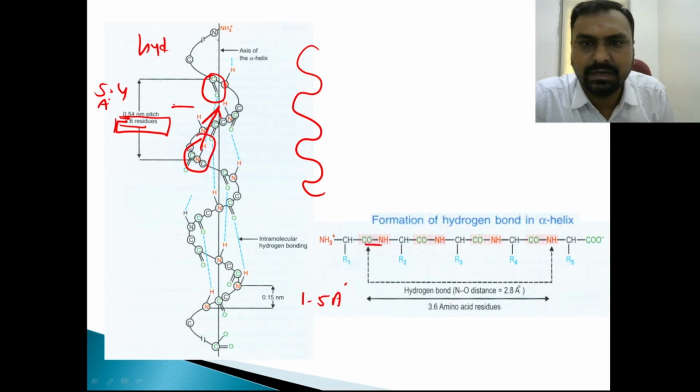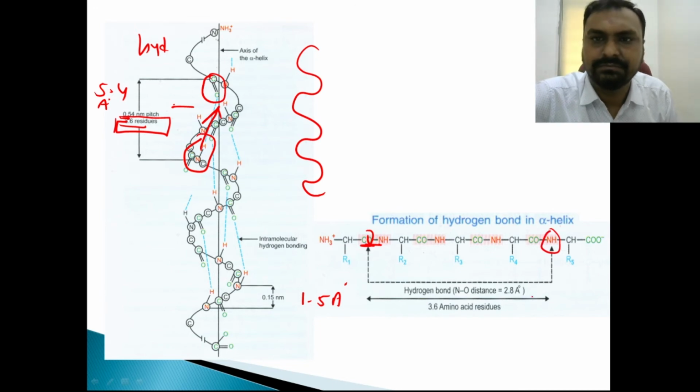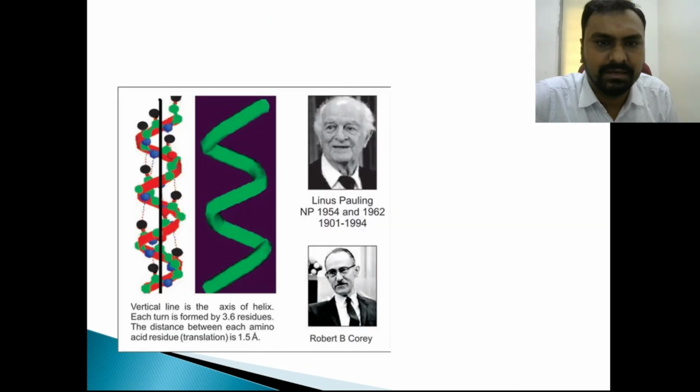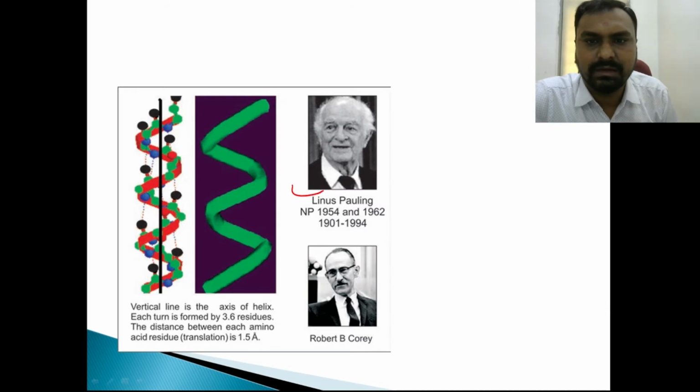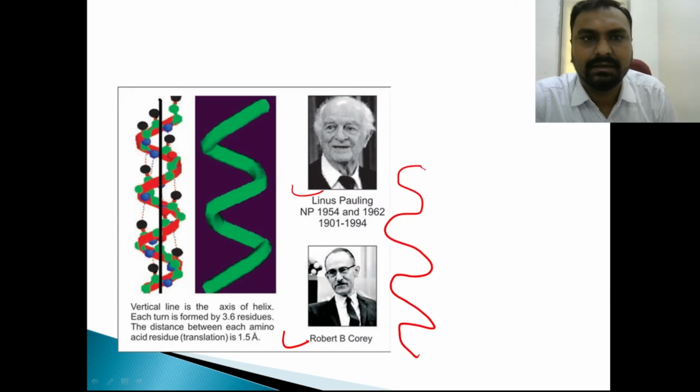So you can see how this oxygen of CO will bond with the NH, that is called hydrogen bonds. So they will form the alpha helix. Linus Pauling and Corey suggested this helical structure, and they got the Nobel Prize. So you can see there is a right-handed helix, right?